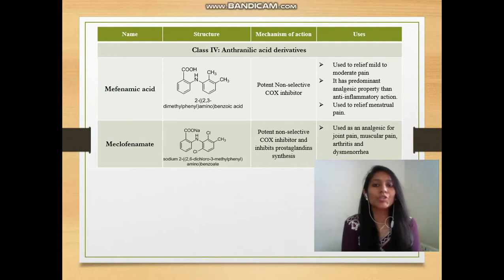Next we have class 4, anthranilic acid derivatives. The anthranilic acid derivatives are mefenamic acid and meclofenamide. These drugs are widely used for treatment of dysmenorrhea. Anthranilic acid, you know the structure: a benzene ring with a COOH group and an NH2 group in the ortho position, right? Its derivatives are mefenamic acid as well as meclofenamide. They are non-selective COX inhibitors.